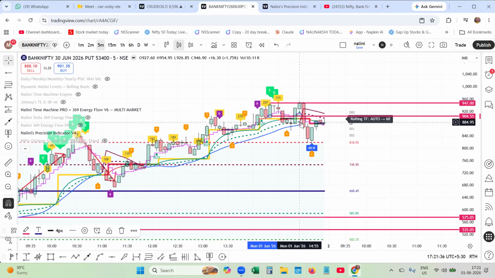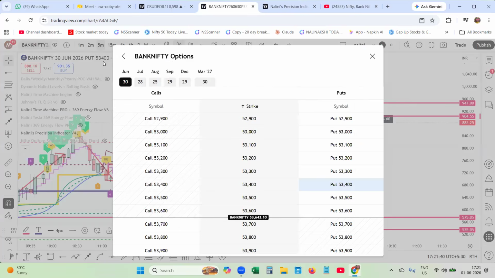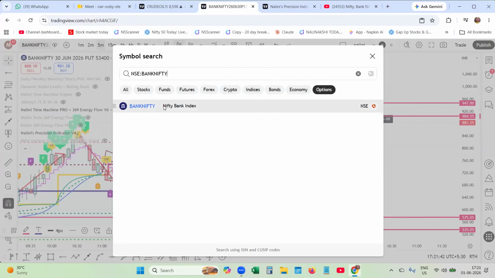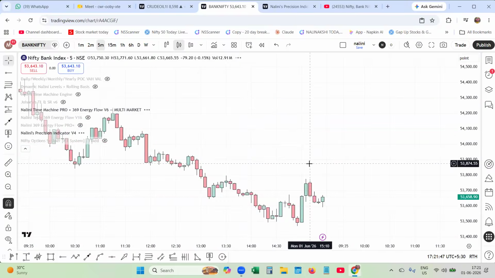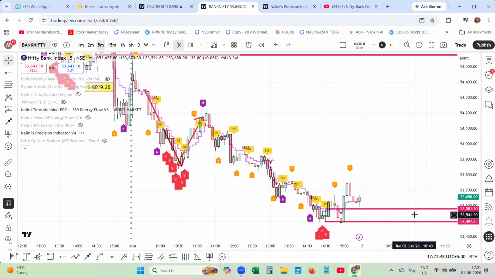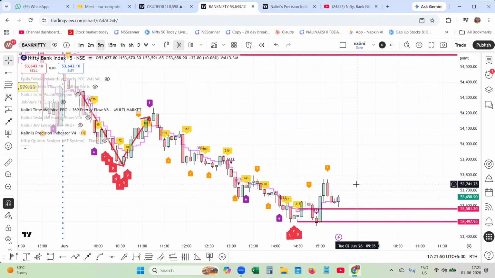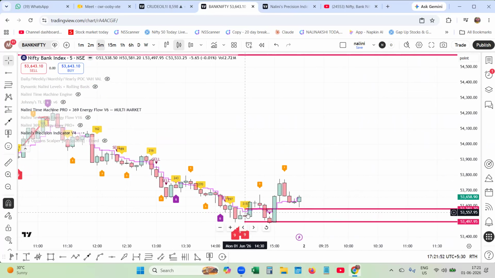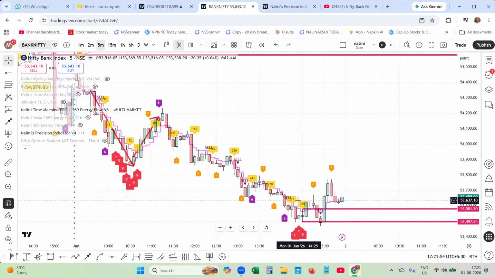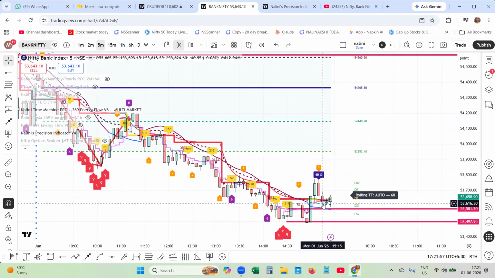This put option price has closed below the Tesla number. Let us see what has happened to Bank Nifty. Let me put indices. Bank Nifty has closed around the Tesla number, 350. There was a last minute pullback.